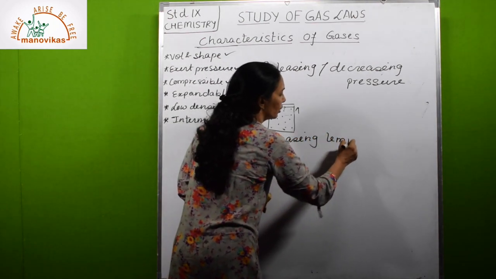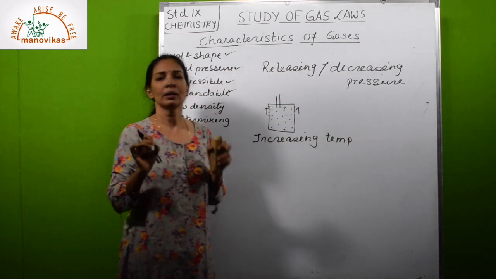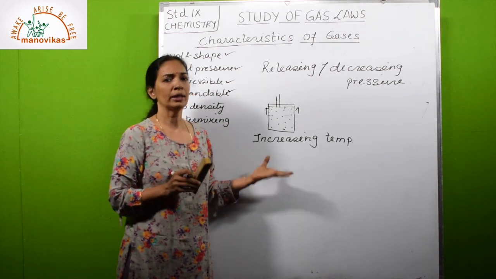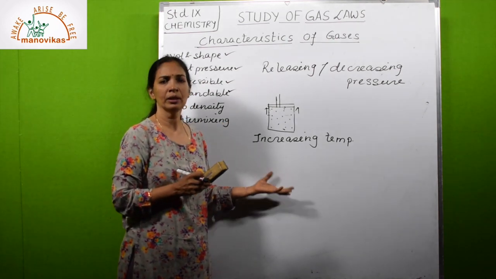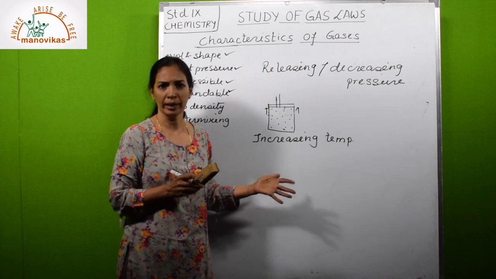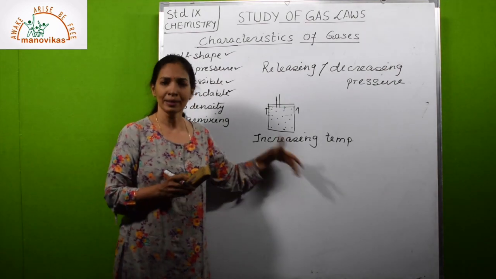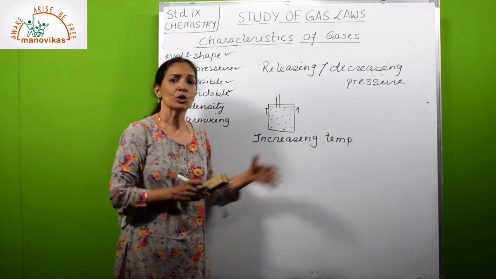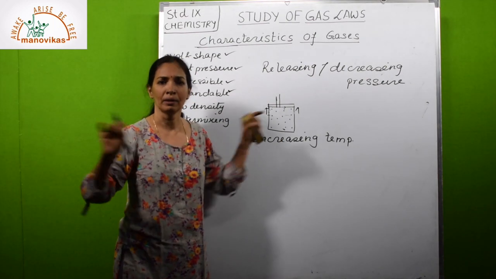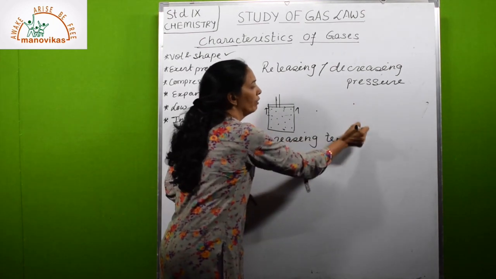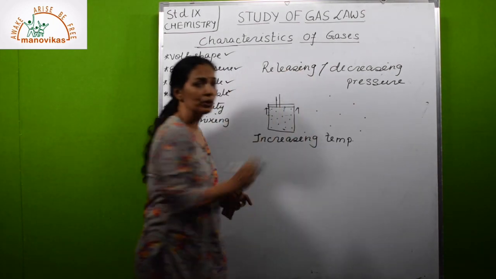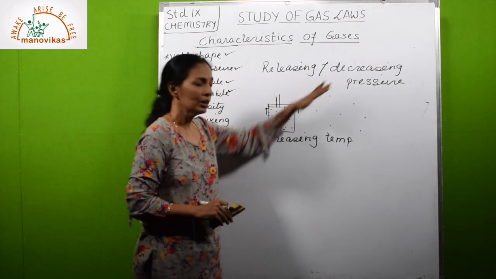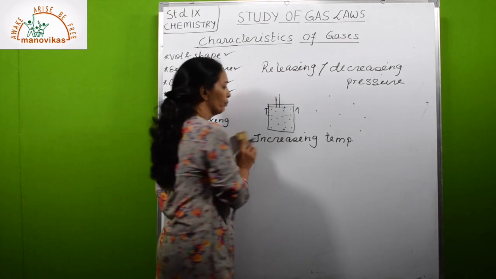Increasing temperature. Now you know that the particles of matter have kinetic energy, and with the help of that they keep on moving. Solid particles have the least kinetic energy, liquids intermediate, and gases the most. So when we increase temperature, the kinetic energy of the particles also increases, so they move faster. As a result they go away from each other, so they can expand. So there are two ways of expanding gases: one by decreasing pressure, second by increasing temperature.